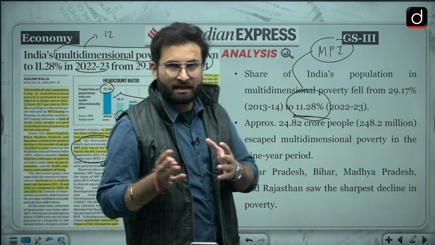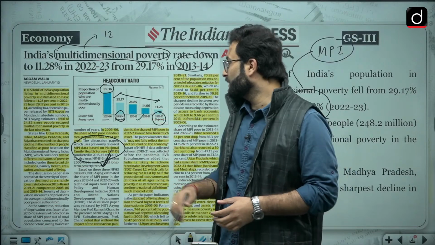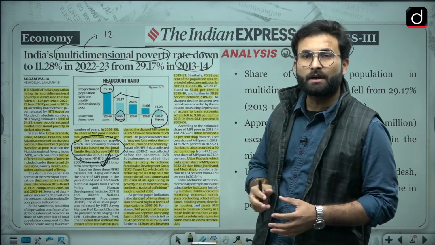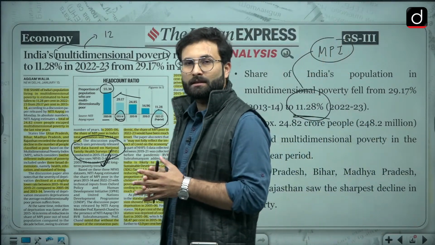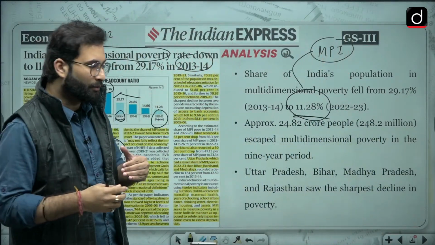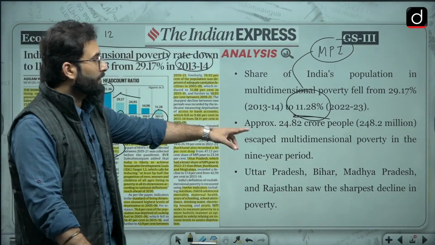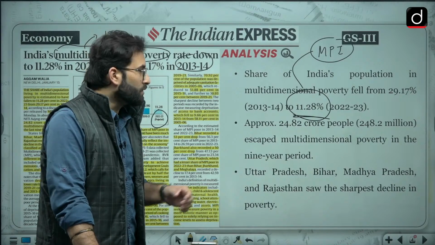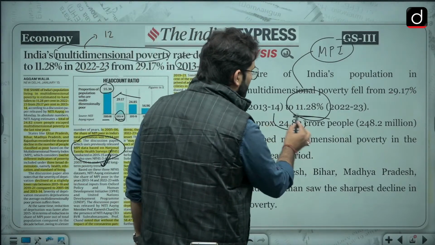Taking 2013-14 as reference, in 9 years we have moved 24.82 crore people out of multidimensional poverty. That is a significant number.